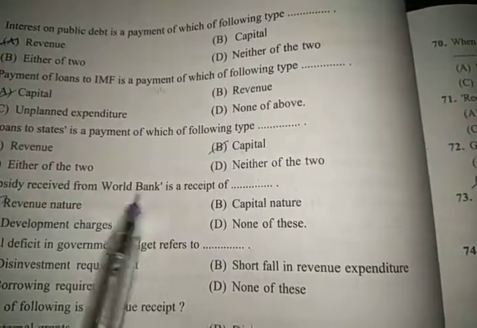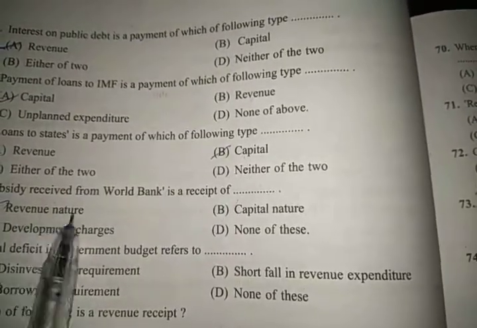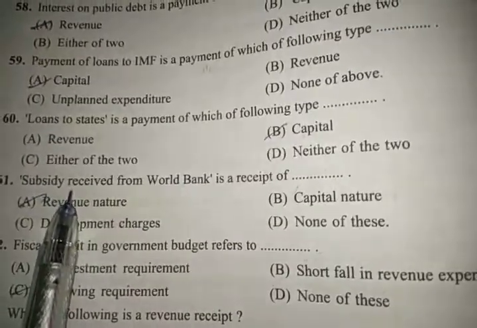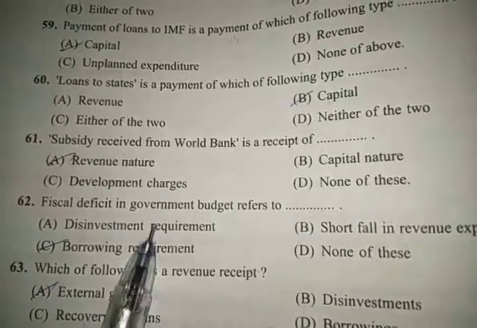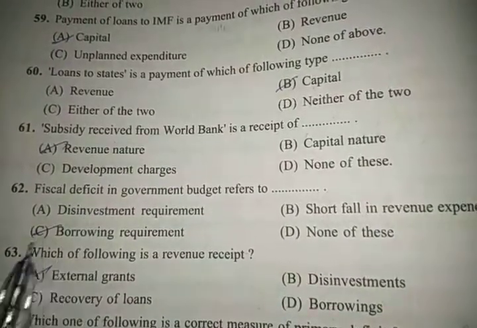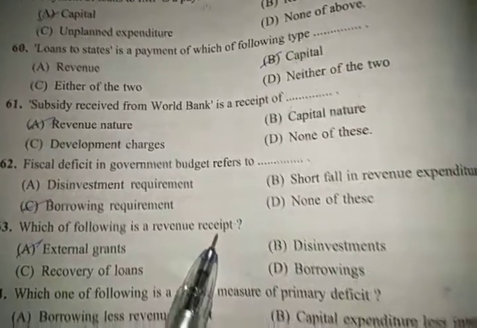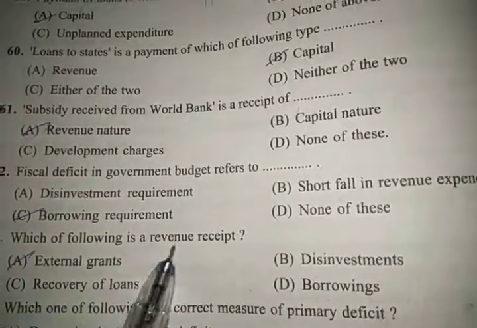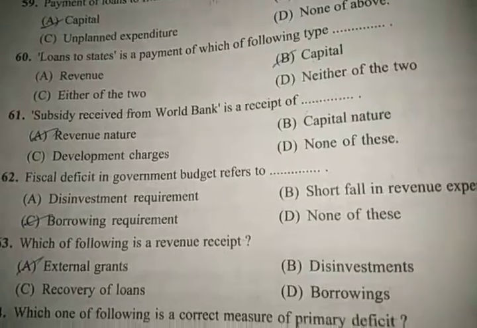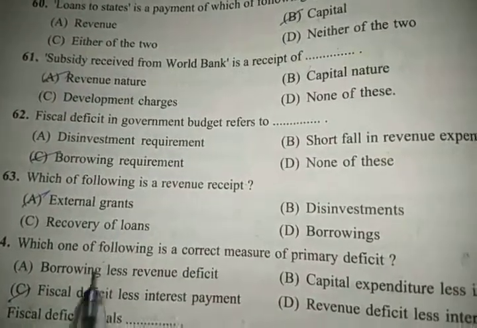Subsidy received from World Bank is a receipt of revenue nature, because you will receive subsidy every time you do something for the country. Fiscal deficit refers to the borrowing requirement. Which of the following is a revenue receipt? External grant, you will receive that on a regular basis, so yes, it is an external grant.